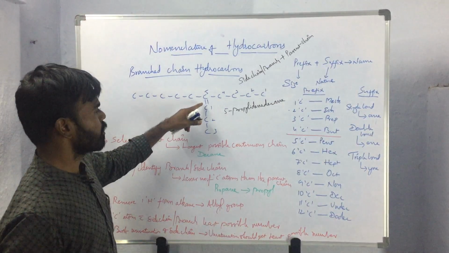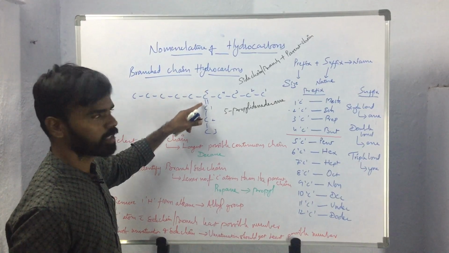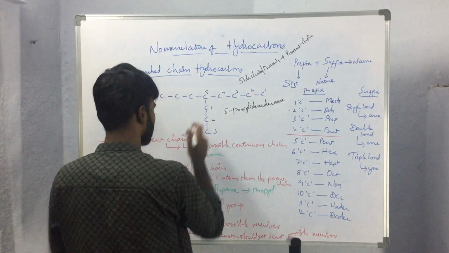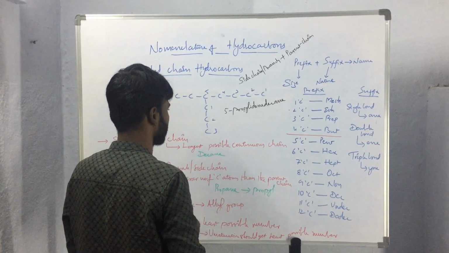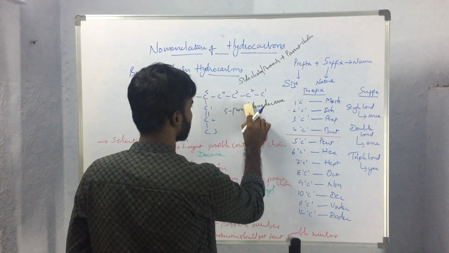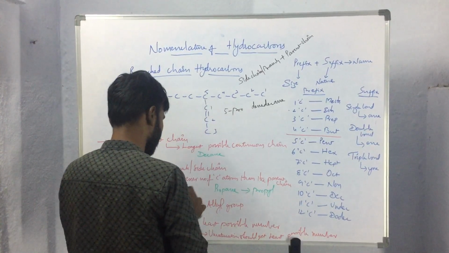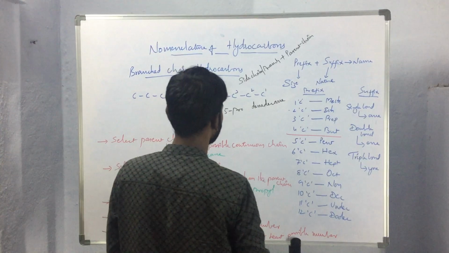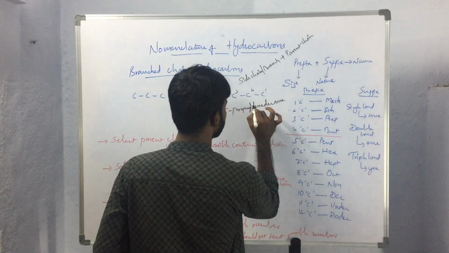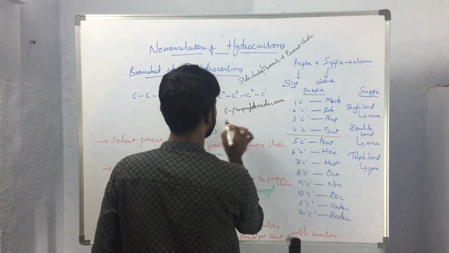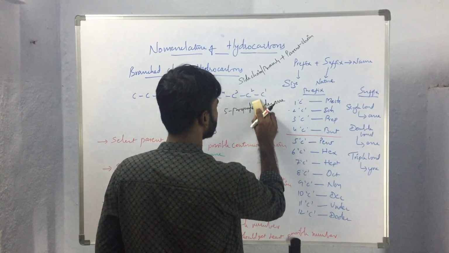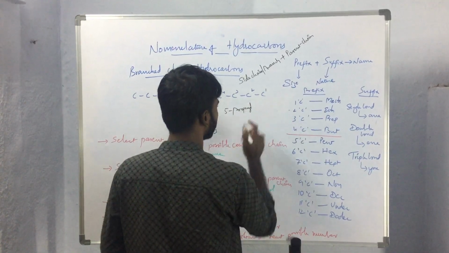So in case of the presence of unsaturation in the side chain, if this unsaturation is separated from the parent chain by 1 or more carbon atoms, in this condition the name given will be propenyl. So the name of the compound will be 5-propenyl decane.